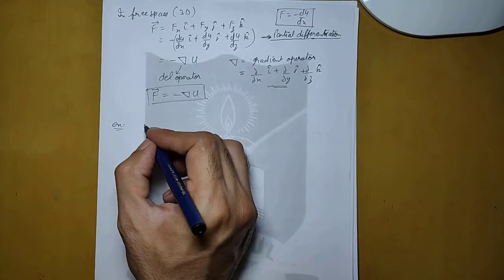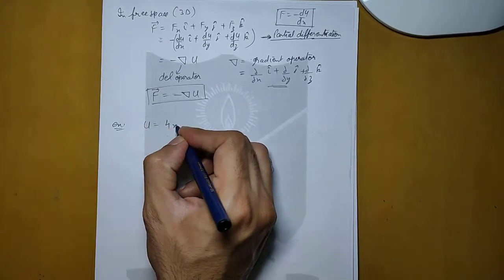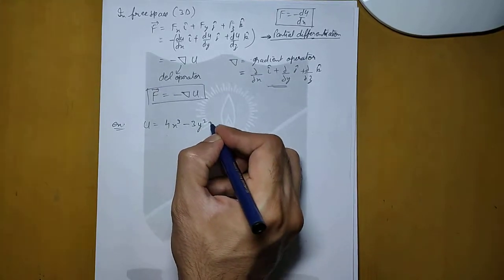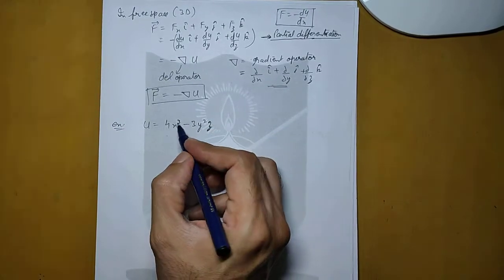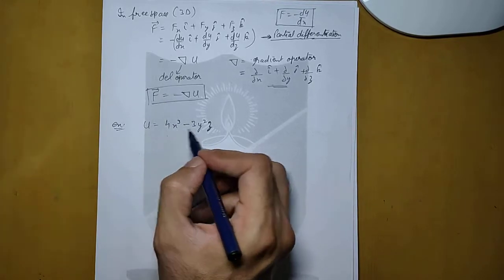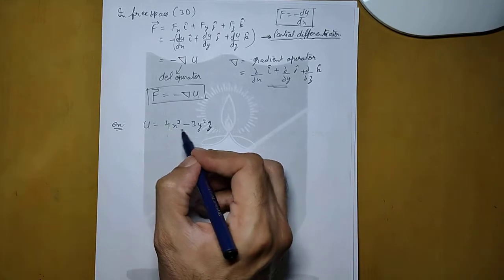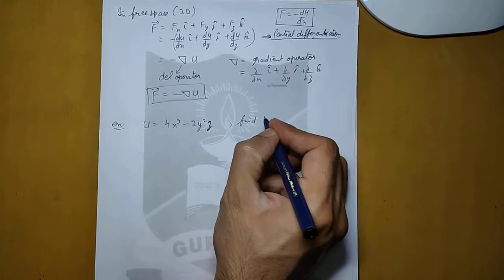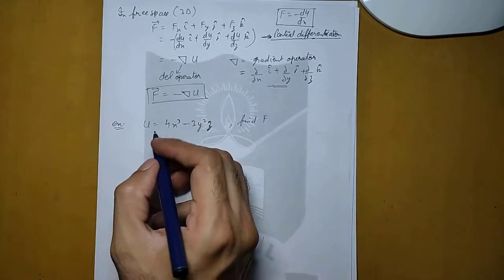Let us say that the potential energy in a particular field is given by a function 4x cube minus 3y square z. Immediately you can see that this function is not one dimensional, it is in three space, because it has all three variables x, y and z, so it is in free space, and we have to find the force. So we are going to use this equation.